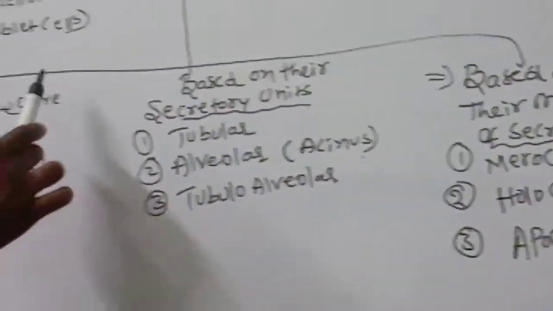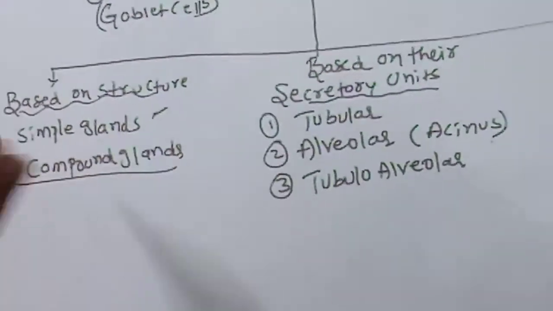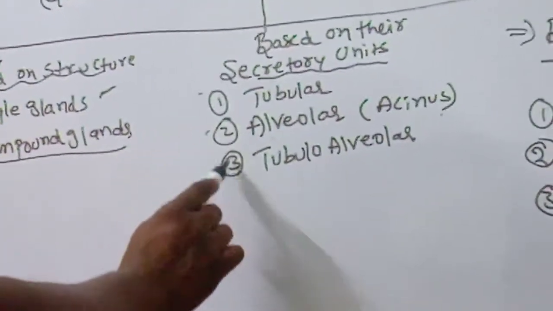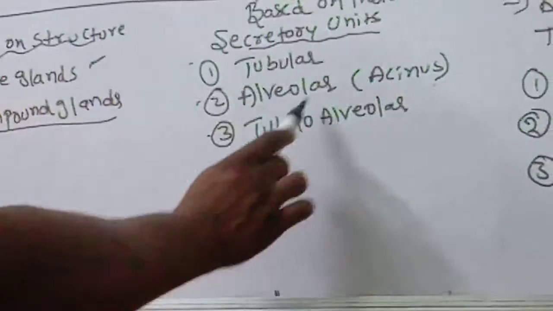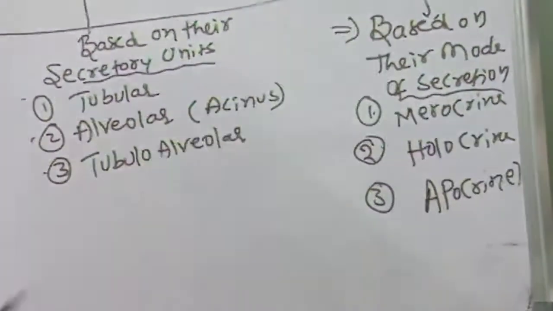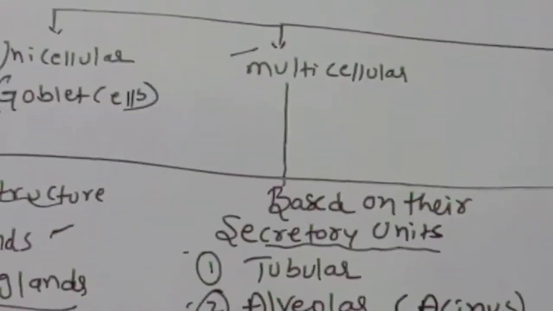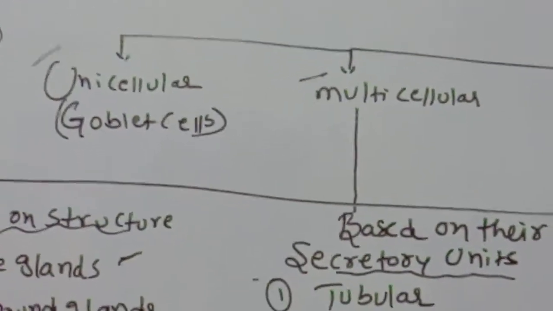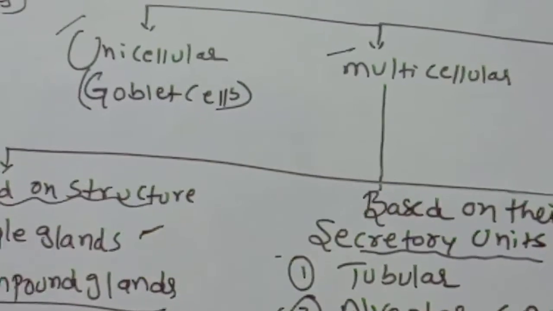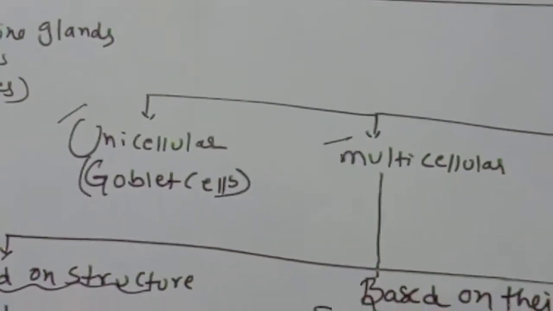Multicellular, based on structure, are simple glands and compound glands. Based on their secretory units: tubular, alveolar or acinus, and tubulo-alveolar. Based on their mode of secretion: merocrine, holocrine, apocrine. Like that, the classification of exocrine glands is there.